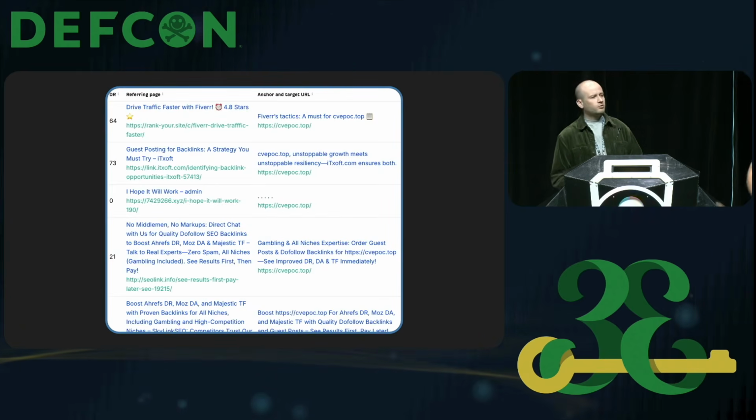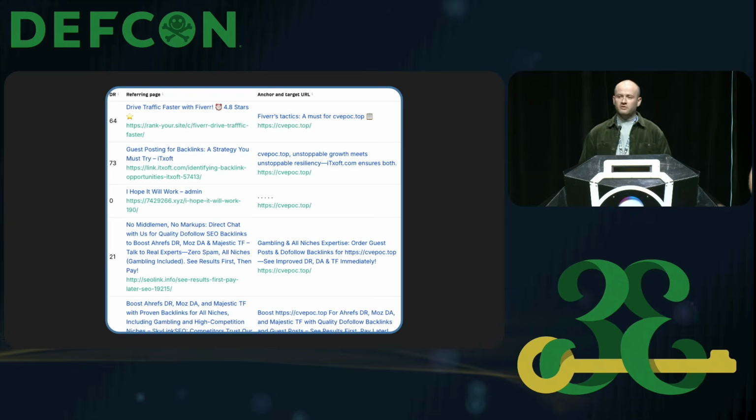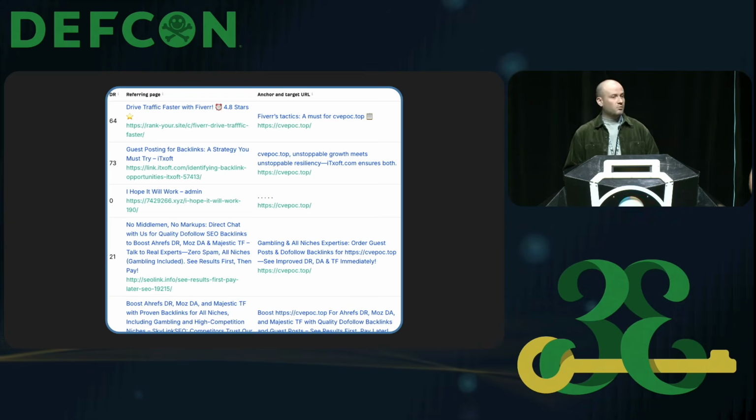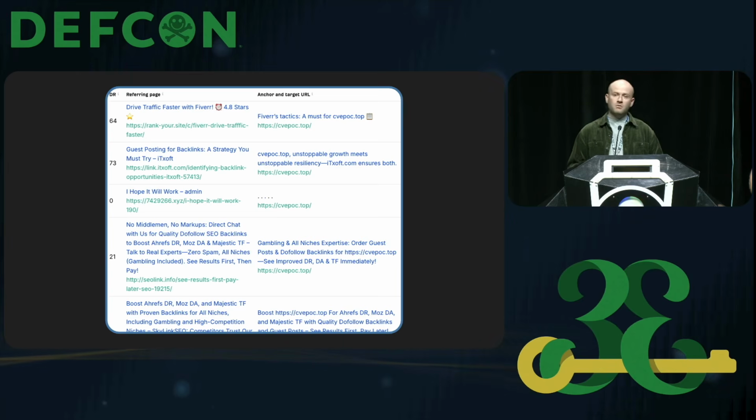Now, to see how this website was actually promoted in the first place, we used a backlink checker and we noticed several references from SEO sites. So it seems like MUT1244 has actually purchased SEO services to try and push the site higher in search rankings. But of course, that's not all.